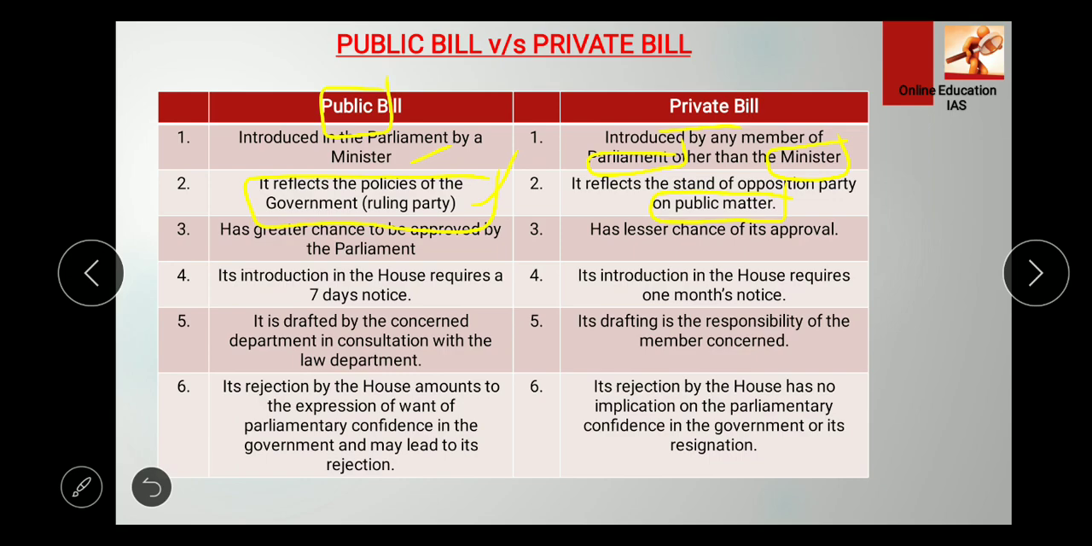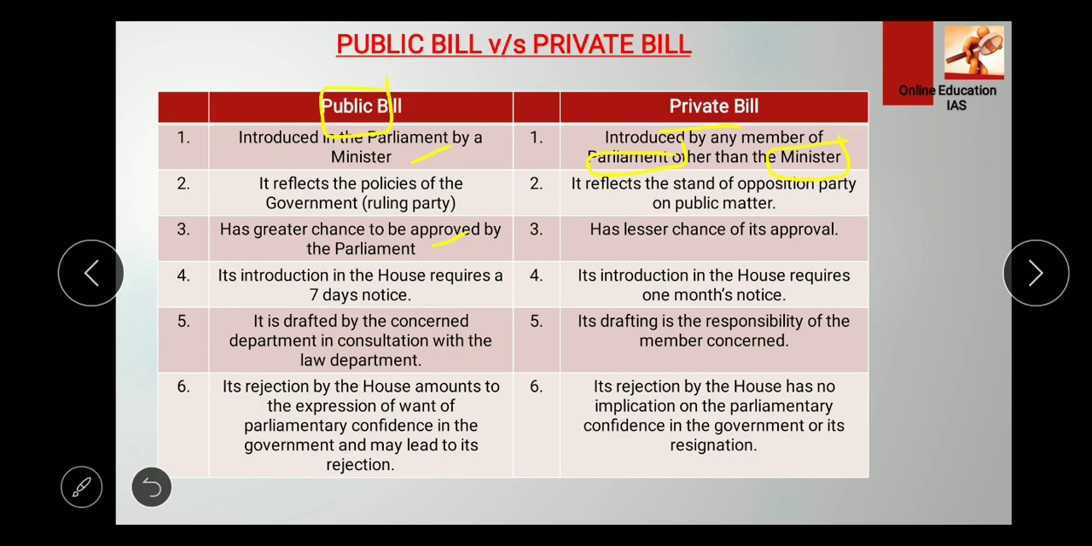And now third, it has a greater chance to be approved by the parliament. Why does the public bill have a greater chance? Because the ruling party minister himself or herself brings the bill, so there is a greater probability that the bill can be passed by the majority, right? And the private bill has a lesser chance of approval. It is just a matter of the ruling party and the majority and minority, right?